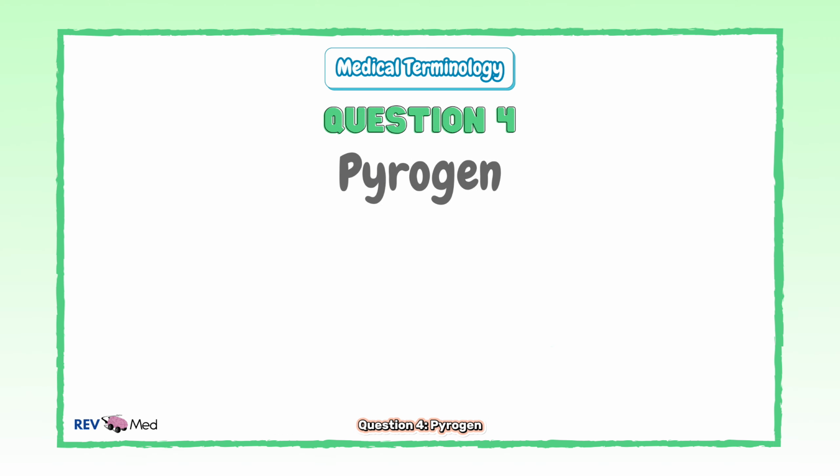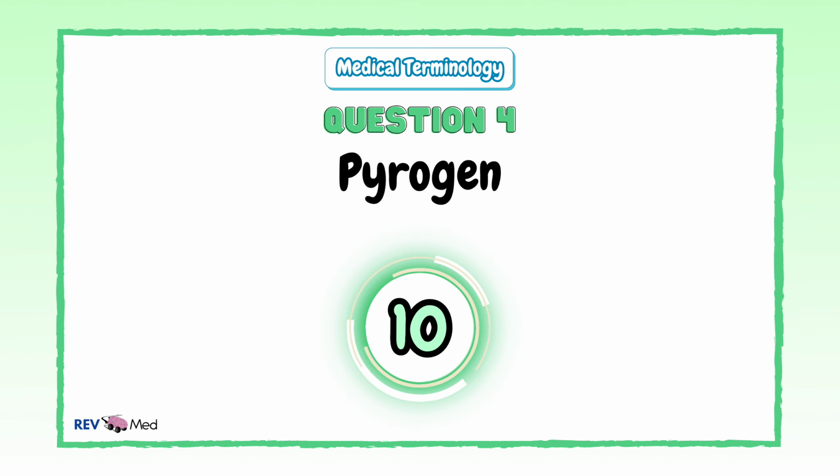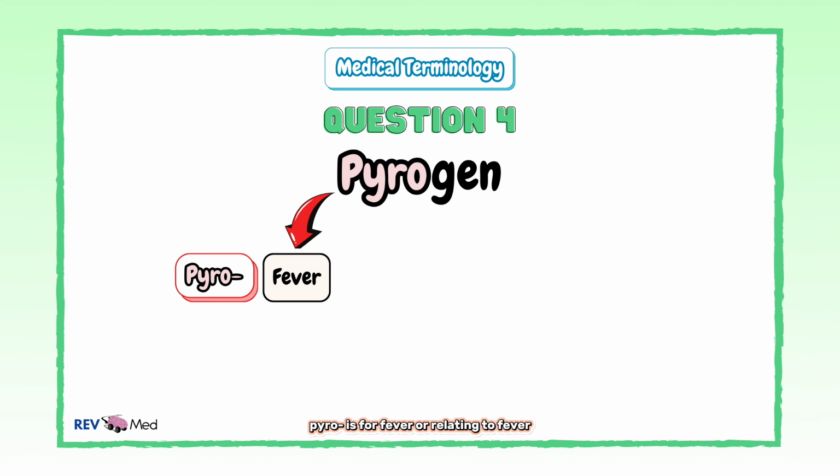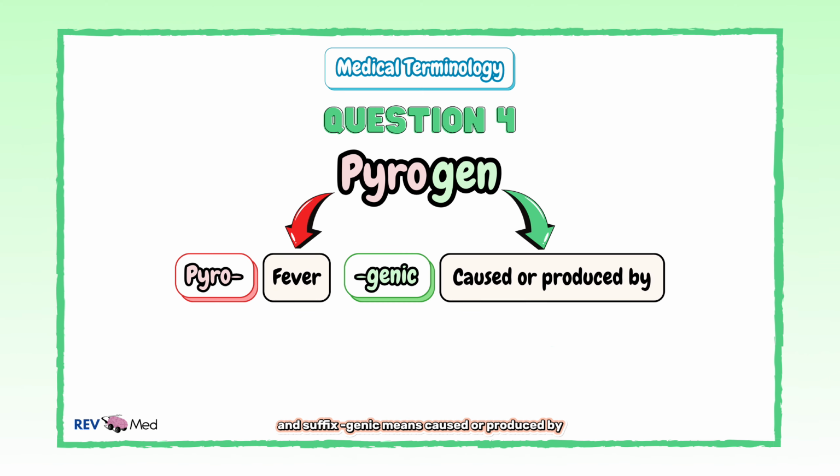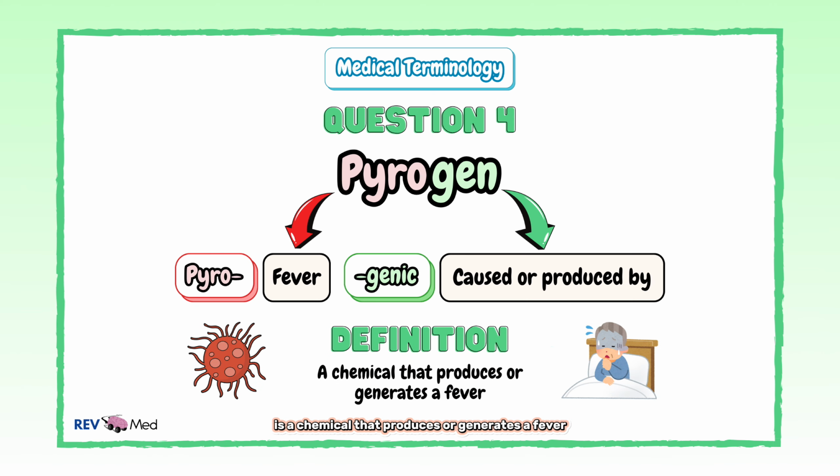Question 4, Pyrogen. Pyro is for fever or relating to fever, and suffix genic means caused or produced by. So pyrogen is a chemical that produces or generates a fever.